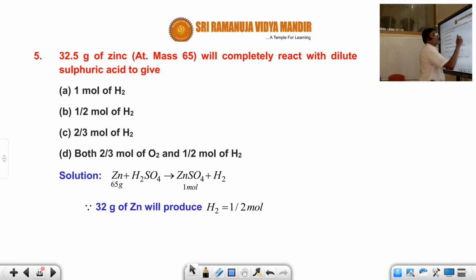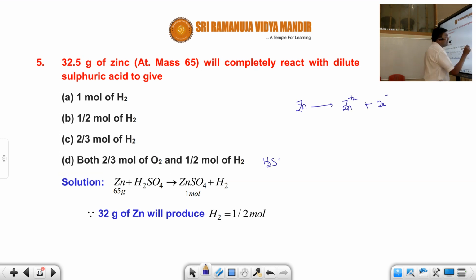That means they give electrons. So I hope you understood, students. Now, this is what happens at the zinc side. Now, H2SO4, students. Shall I write it like this? H2SO4 gives 2H plus and SO4 2 minus. This 2H plus takes these two electrons and forms H2 gas. So now this Zn 2 plus reacts with SO4 and forms ZnSO4.